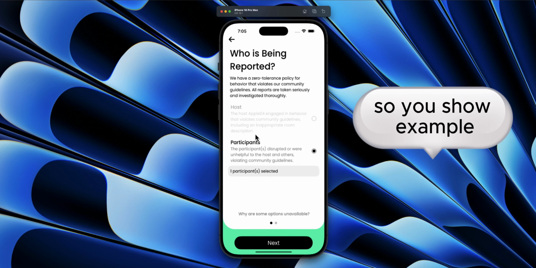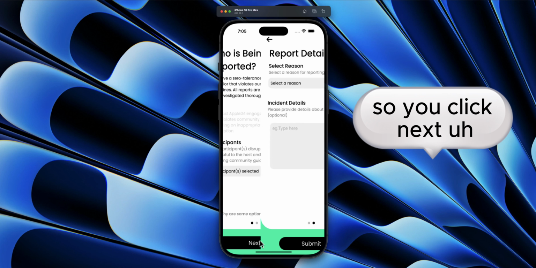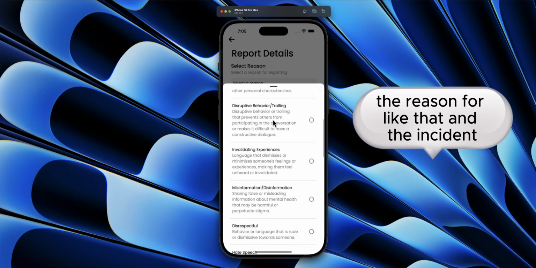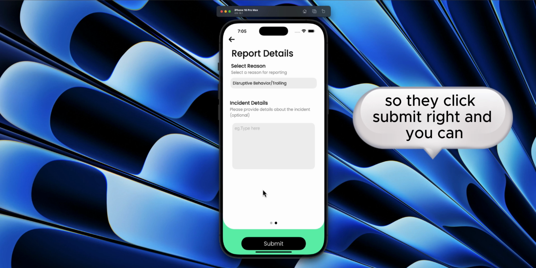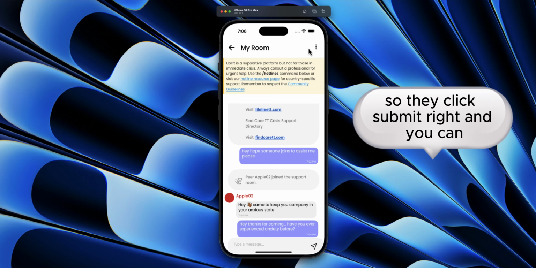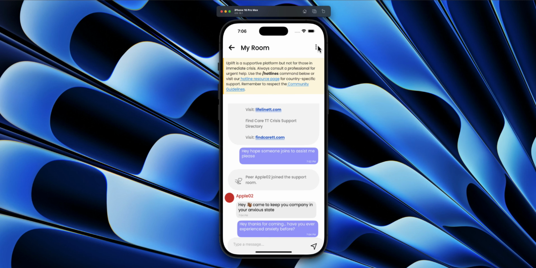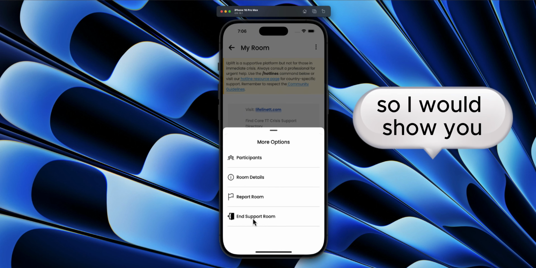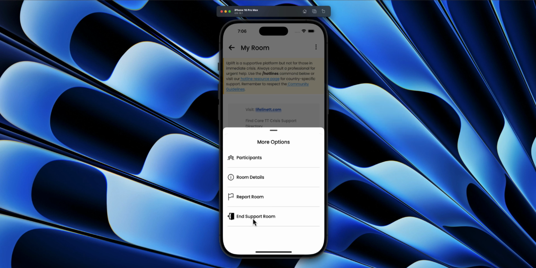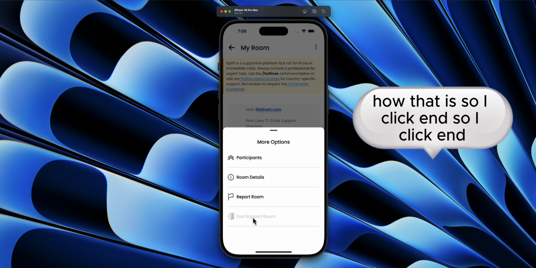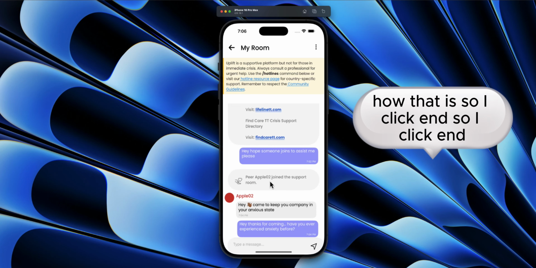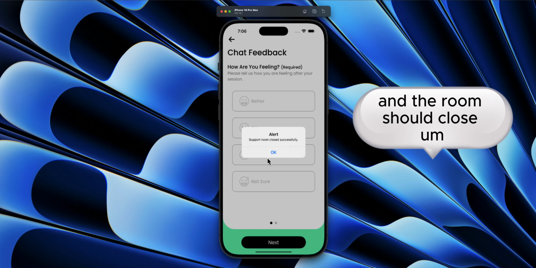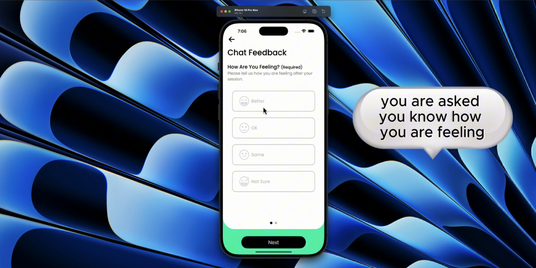So I'll show an example. So you click next, what is the reason that you're reporting, the reason for the incident. So we click submit, and you can end the support room. So I would show you how that is. So I click end, you click separate, proceed, and the room should close. You are asked how you are feeling.